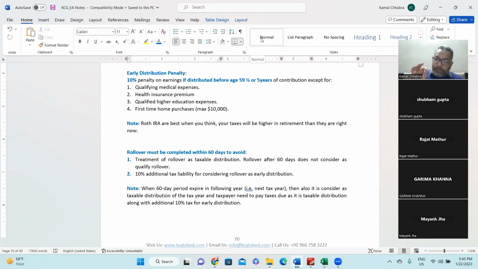But if you fail to deposit to the Roth IRA on or before 30th January of the next year, then the entire amount is considered a distribution. And it will be considered a distribution of the year 2022. You need to pay taxes and file the return on or before April 15, 2023, right? And on this amount, you need to pay the 10% early withdrawal penalty also. Make sense?